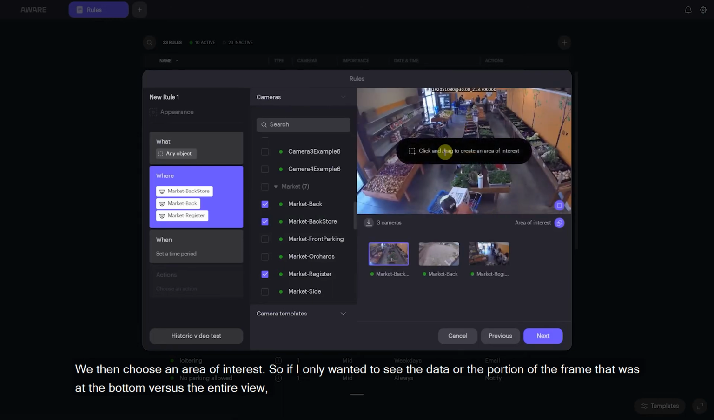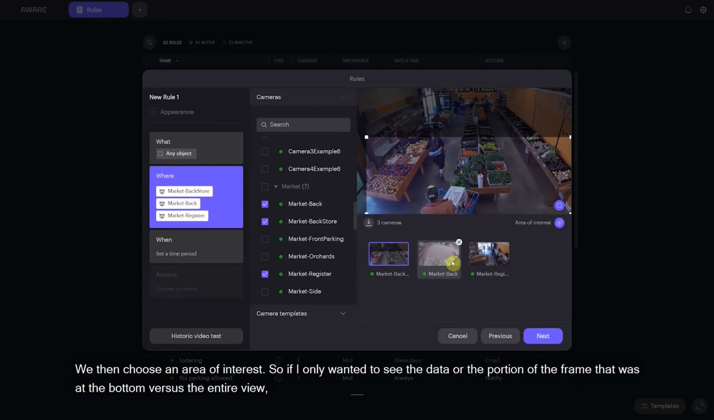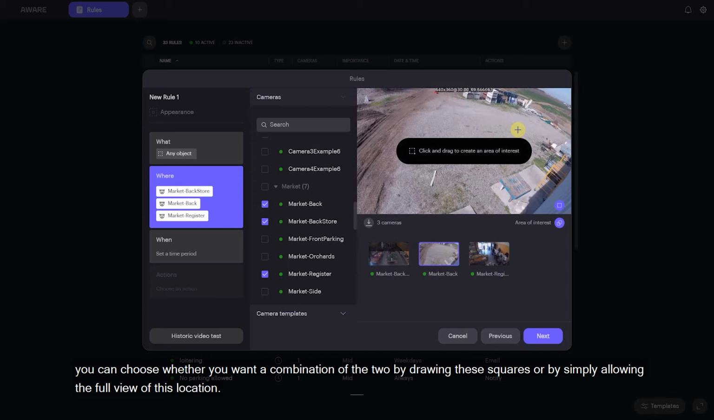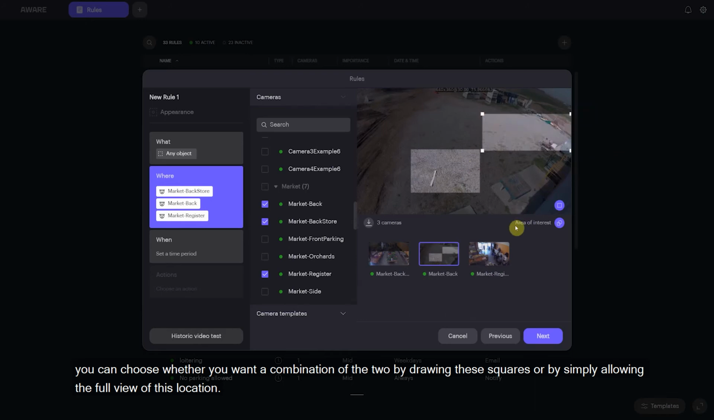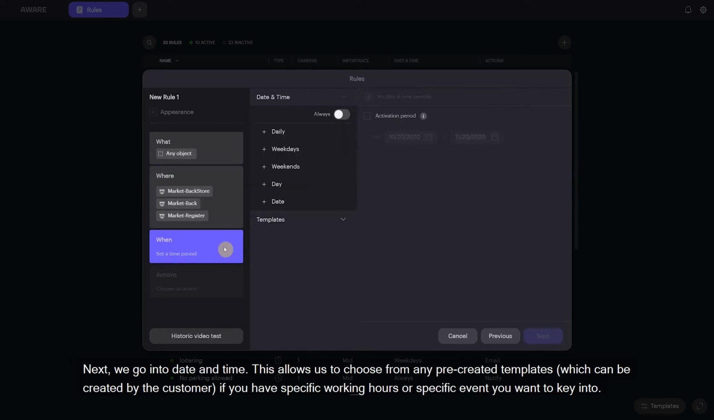So if I only wanted to see the data or the portion of a frame that was on the bottom versus the entire view, you can choose whether you want a combination of the two by drawing these squares, or by simply allowing the full view of this location. Next, we can go into the date and time.